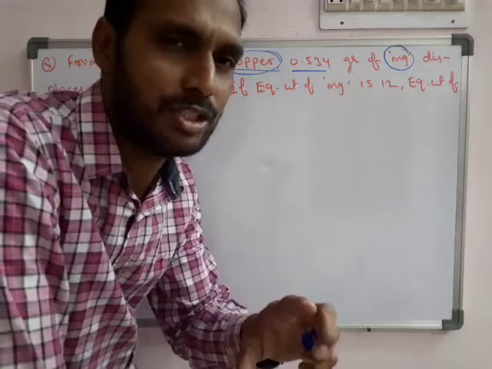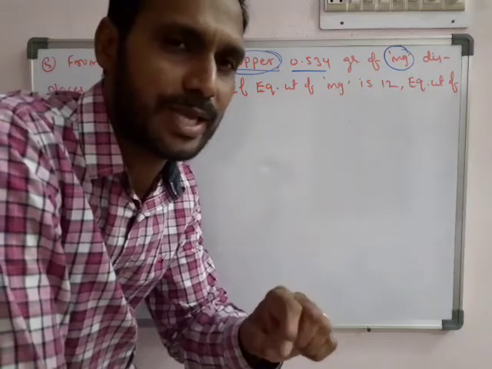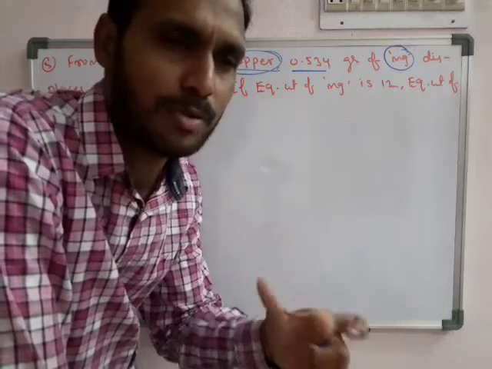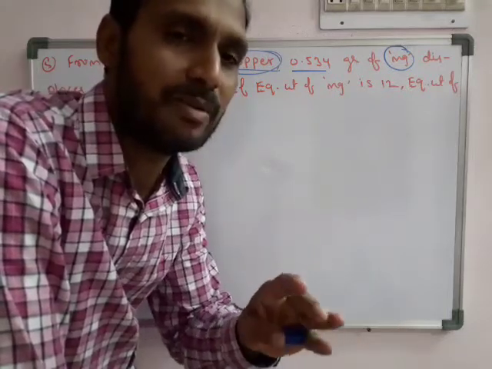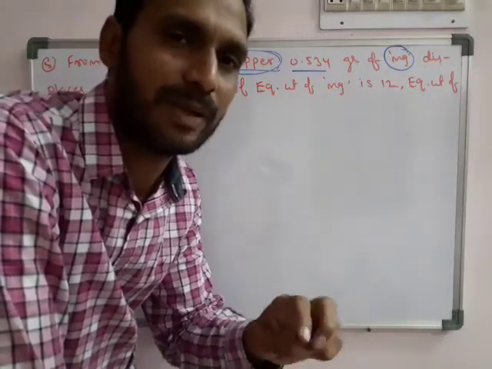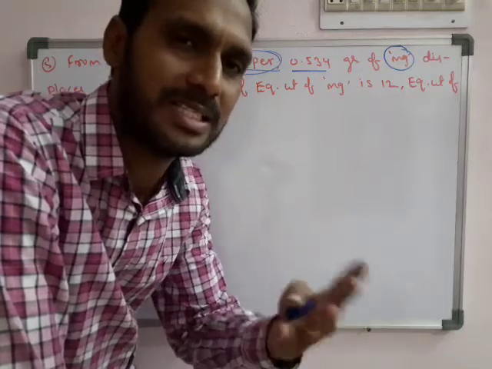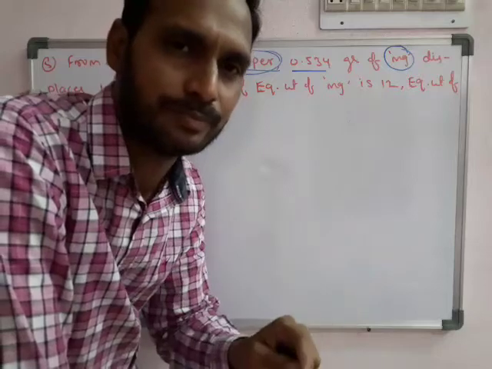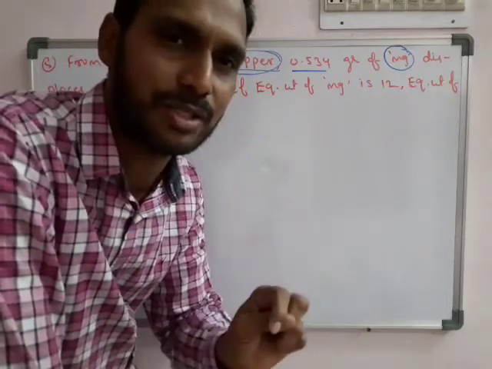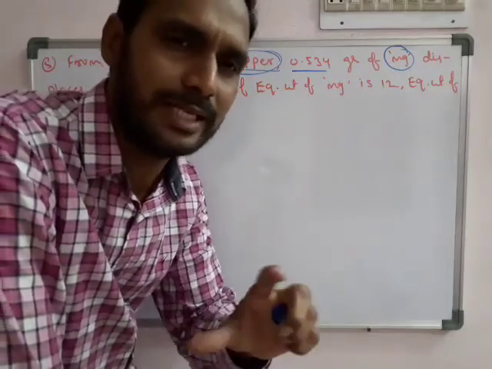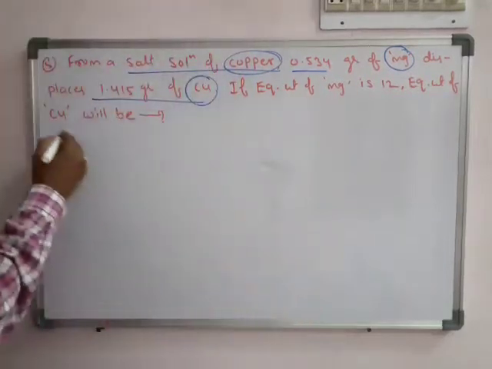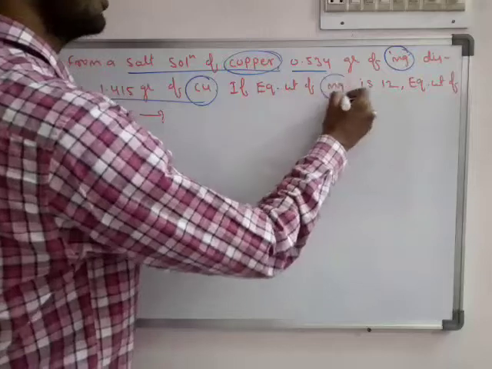So when magnesium reacts with copper sulfate, or any copper solution, copper will be displaced by magnesium. It simply means there is an interaction between copper and magnesium. The equivalent weight of magnesium is also given.